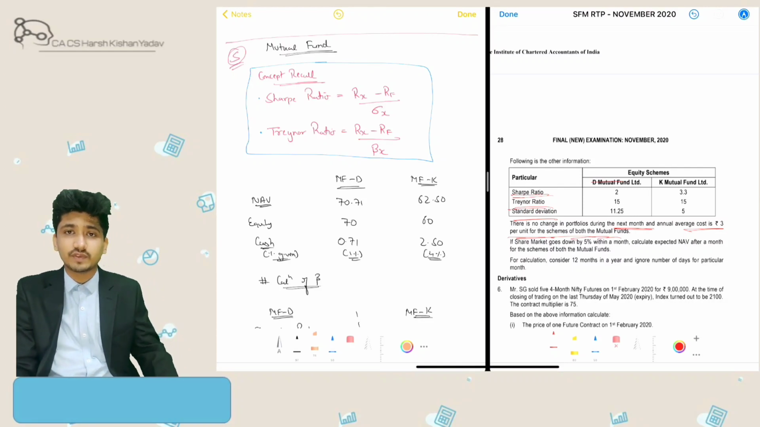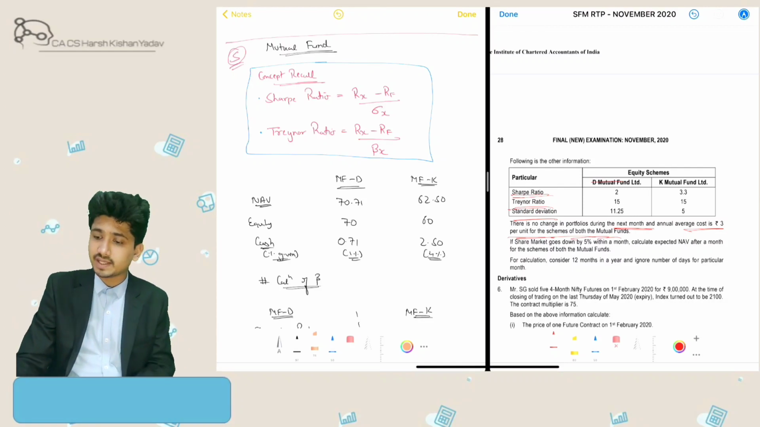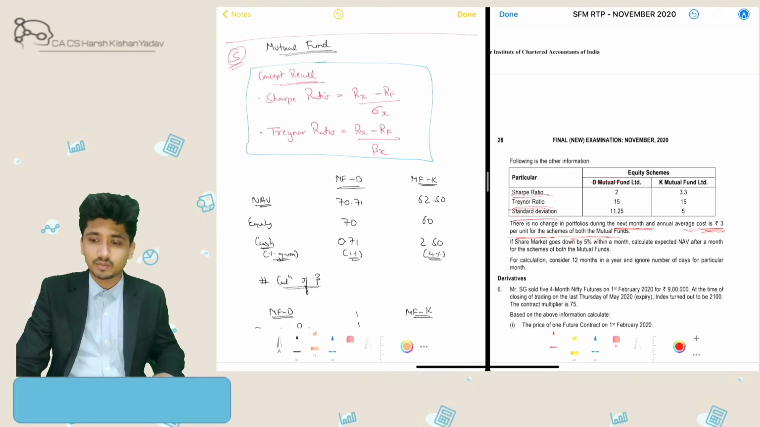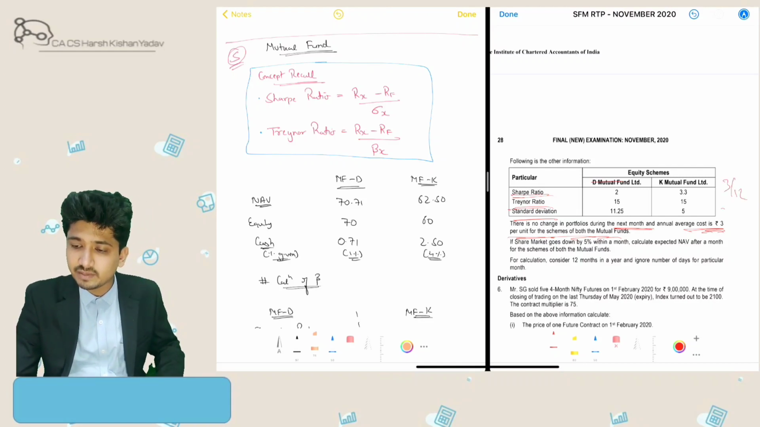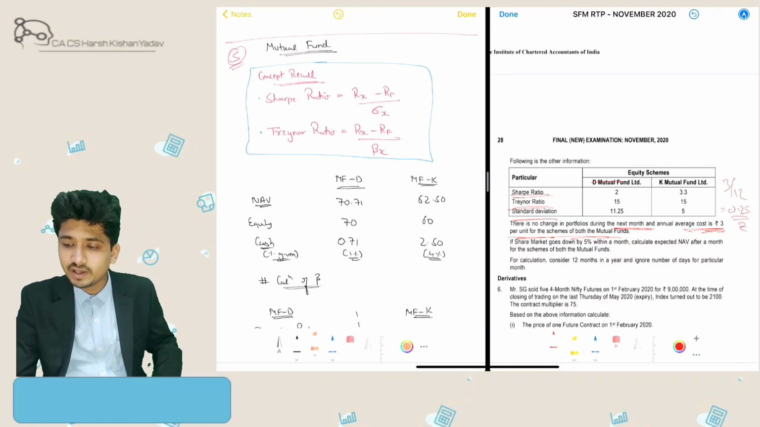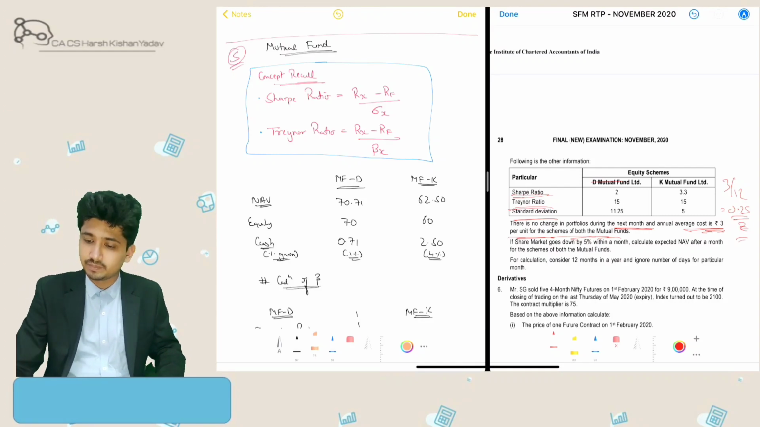So we have the annual average cost over here. What we can get is the per month cost from here. It will be 3 divided by 12. This is 0.25 rupees per unit per month.